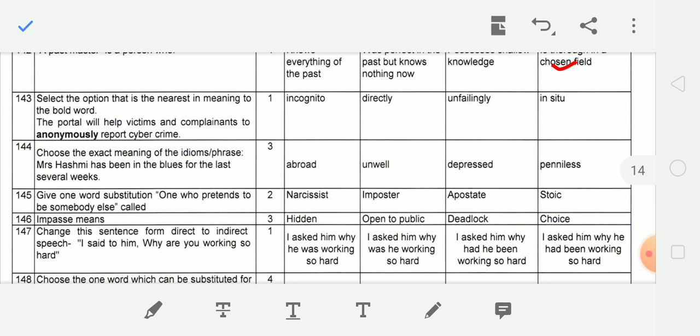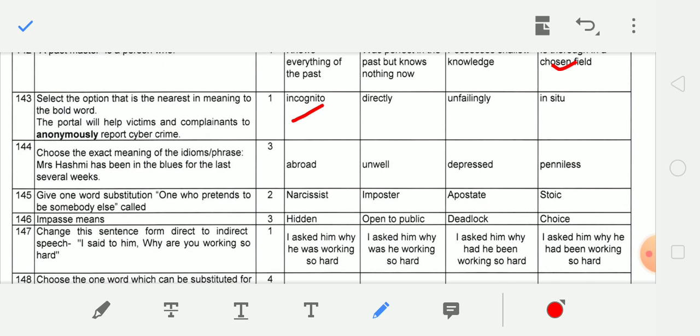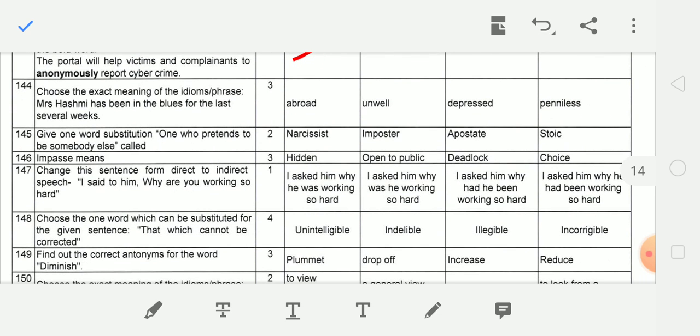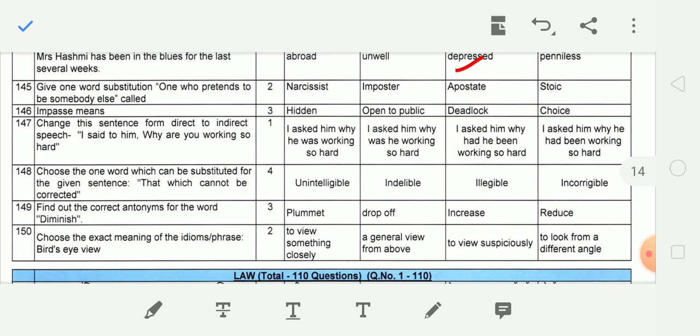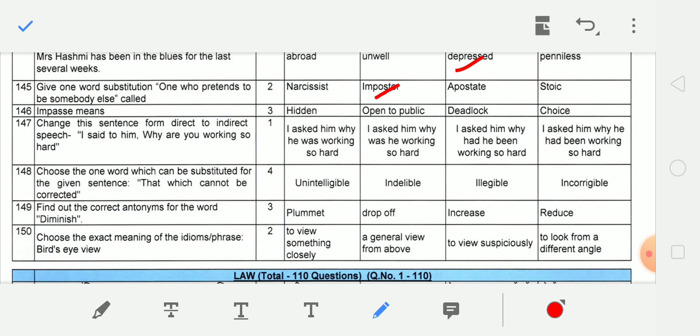Select the option that is nearest in meaning to the word bold word. The portal will help victims and complainants to anonymously report cybercrime. So the answer is incognito. Next, choose the exact meaning of the idiom's phrase Mrs. Hashmi has been in the blushes for the last several weeks. Depressed. Next question, give one word substitution. One who pretends to be somebody else called imposter.